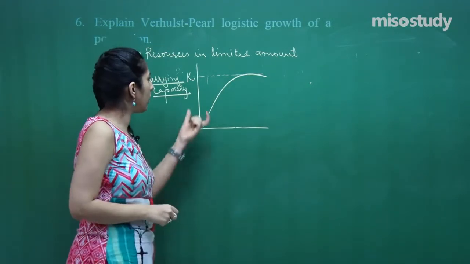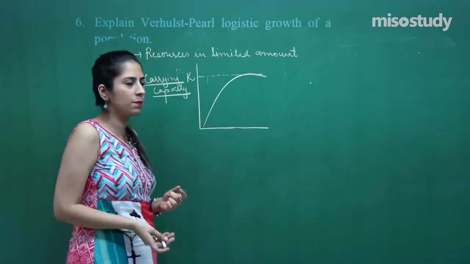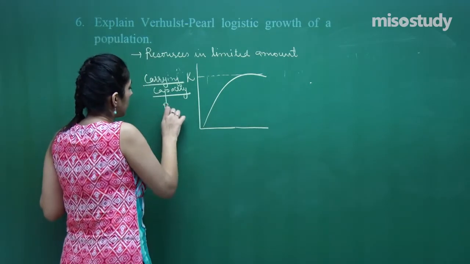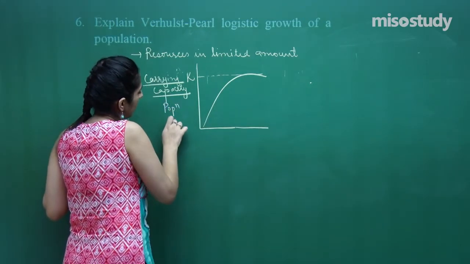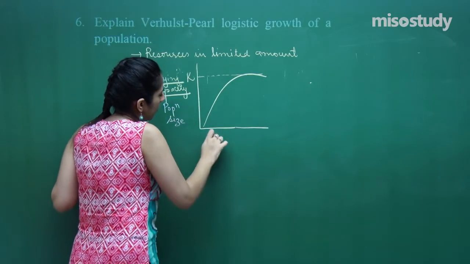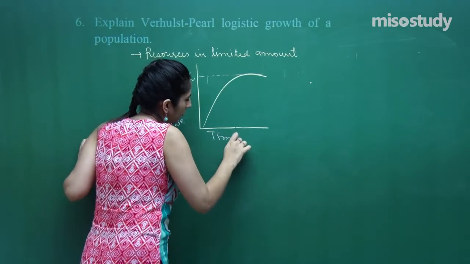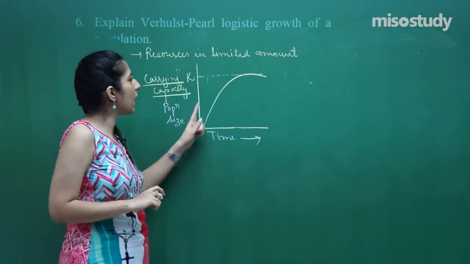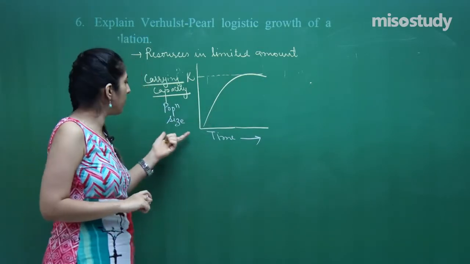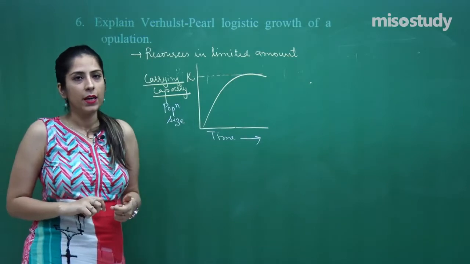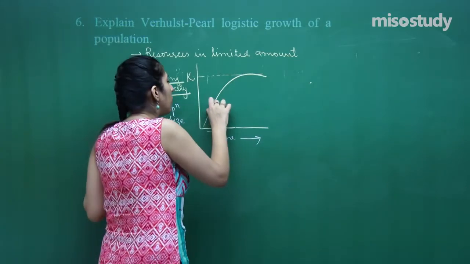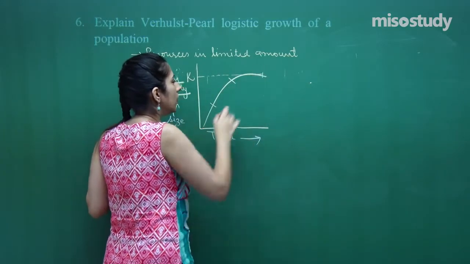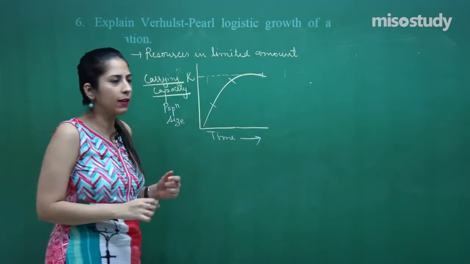In this, the whole graph is population size with respect to time. This is population size, this is time. Now, listen very carefully. The whole graph obtained between population size and time is divided into 3 components. First one is called the lag phase.